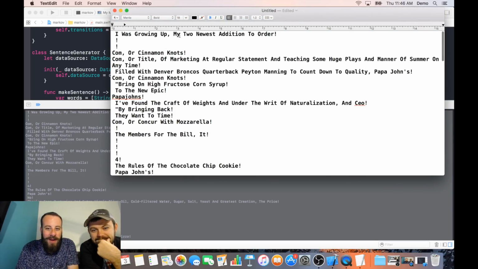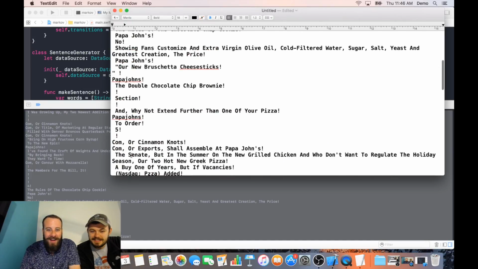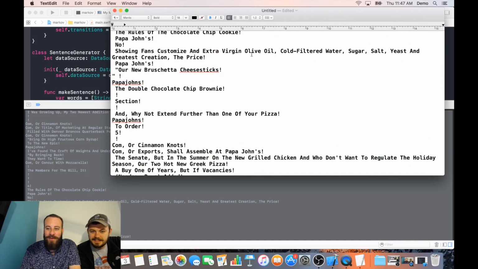I was growing up, my 2 newest addition to order. So that it almost looks like real sentences. I found the craft of weights and under the writ of naturalization and CEO. The double chocolate chip brownie. Greatest creation, the price. Oh, this is good.